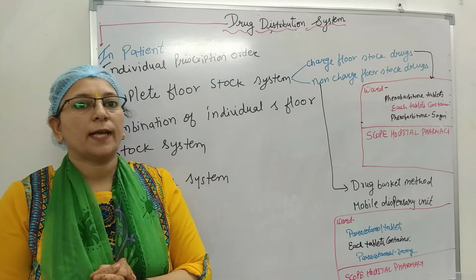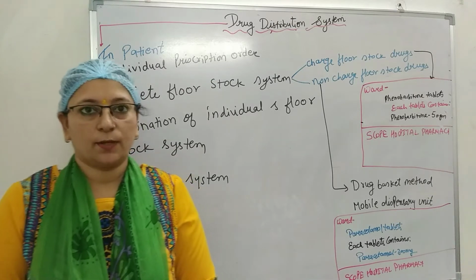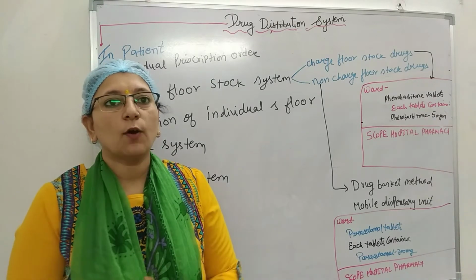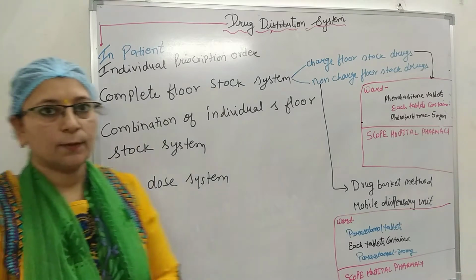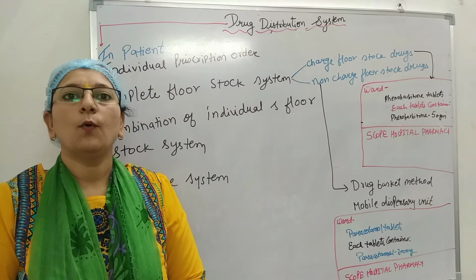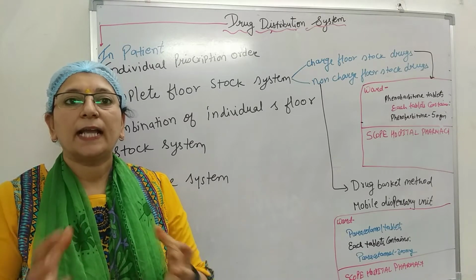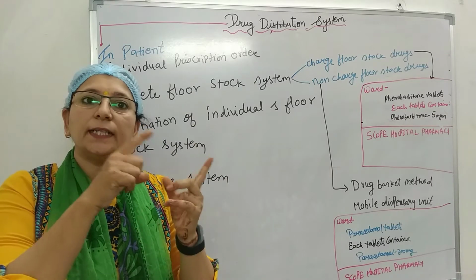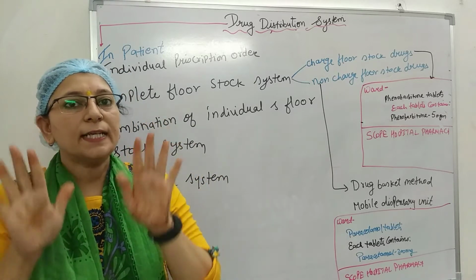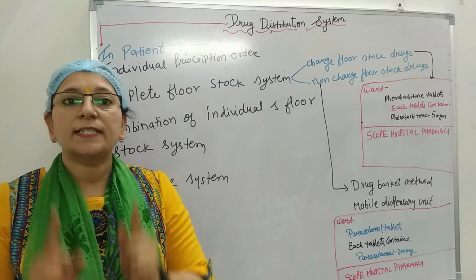It is of two types, outpatient services and inpatient services. If we talk about the inpatient services, then inpatients are those patients who require hospitalization, that is, get themselves admitted in the hospital, and stay there for treatment till they are discharged.